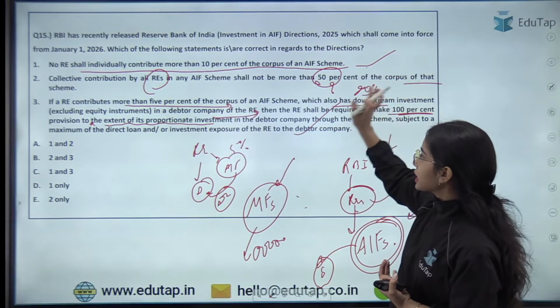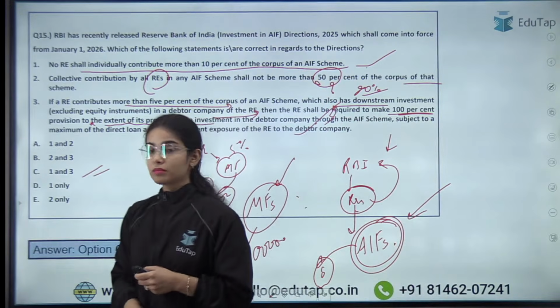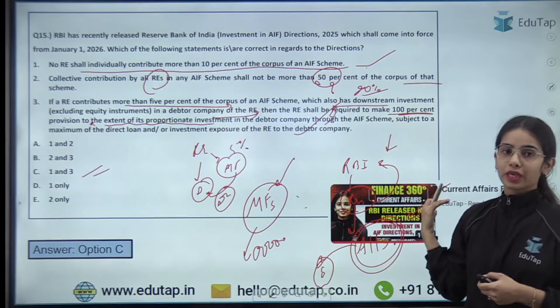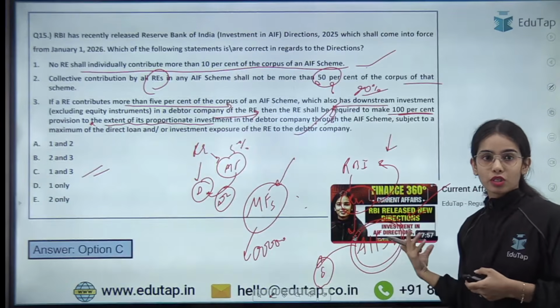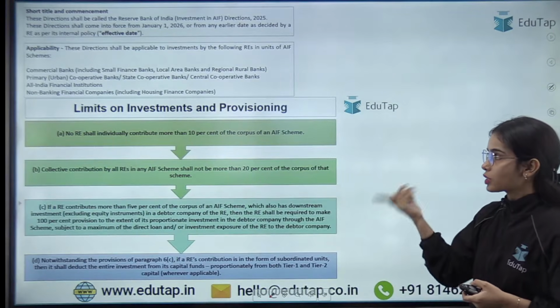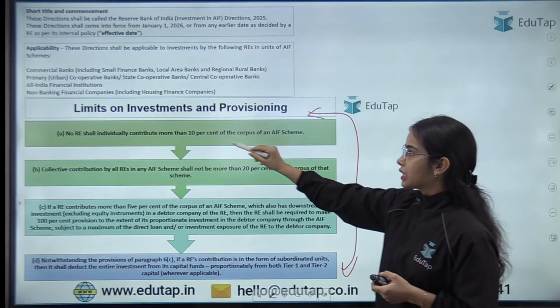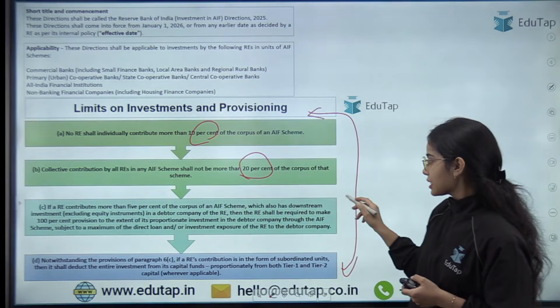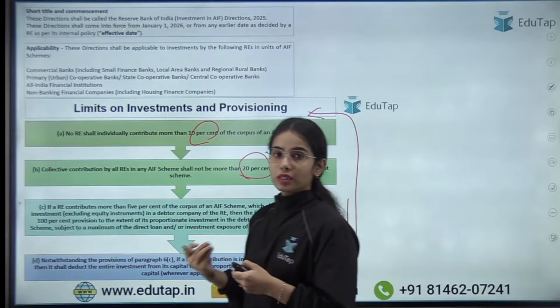So the first statement is correct, the third statement is correct, and that's why the answer is C here. 1 and 3 are the correct statements. Again, I have taken a session on the investment in AIFs directions also, where we discussed the limits. So these are the 4 important points. The individual limit is 10%, the overall limit is 20%, and then there is the downstream limit also. Okay, so these were the questions.